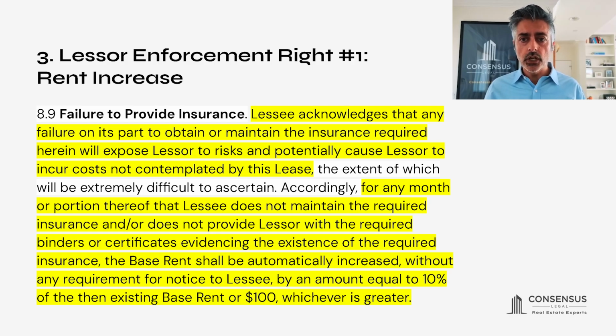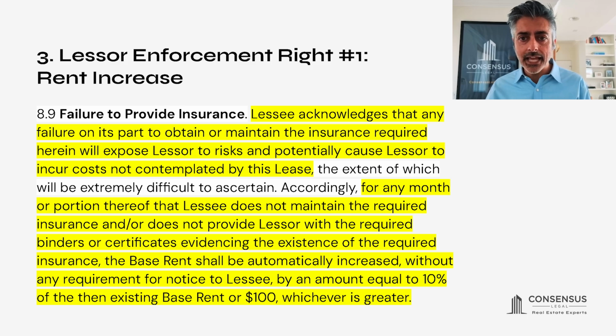So in a scenario where lessee does not have the required insurance, for that period of time, lessor can charge 10% of the then existing base rent. The base rent automatically increases by 10%. Now, what about a scenario where lessee does have the required insurance, but it hasn't provided evidence to lessor that it has the required insurance?